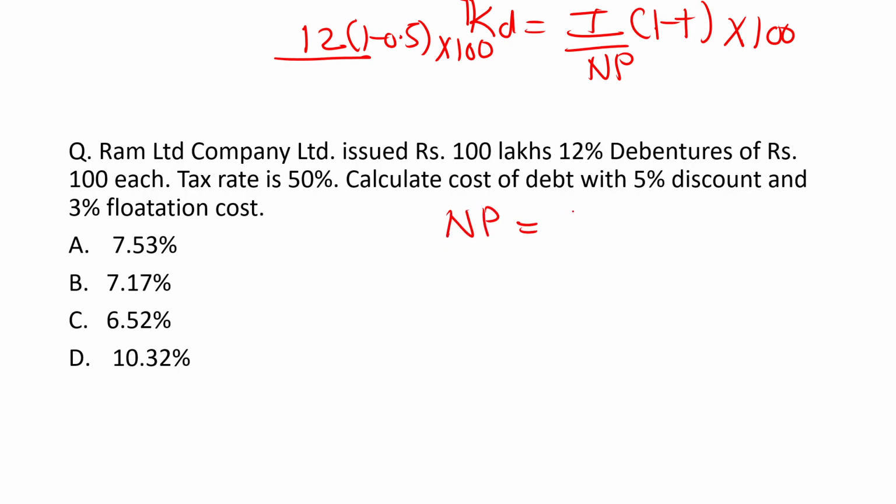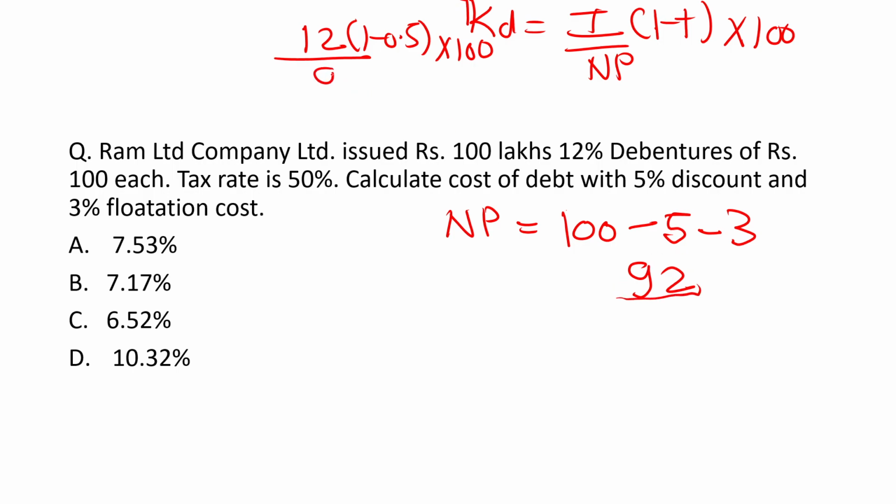Now in case of premium, whenever the debentures are issued at premium, first of all you should add the value. Whenever the debenture is issued at discount, you should reduce the value. If they are issued at par, you don't need to do anything, keep it as it is. So the face value is 100, the rate of discount is 5, and the flotation cost is 3. After reducing 8 from 100, you will get 92.